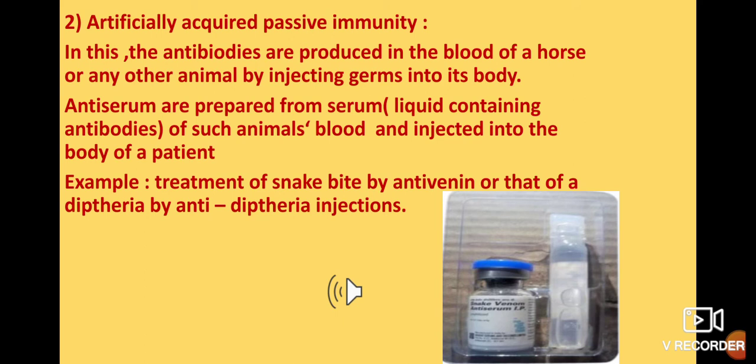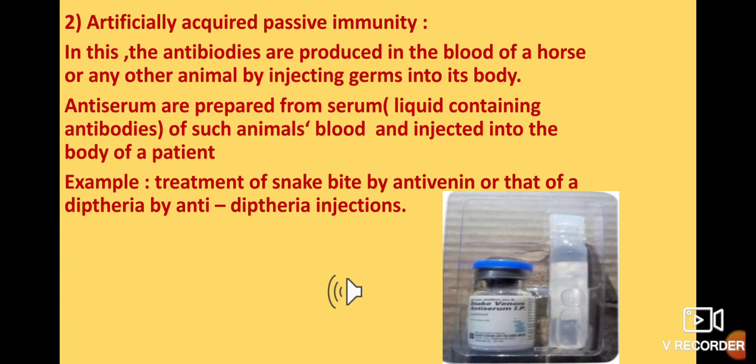The researchers will take this serum out from the horse's body and use it as medicine. When it is taken out from the horse's body, it is no longer called serum but anti-serum. Now this anti-serum can be used to treat different types of diseases.